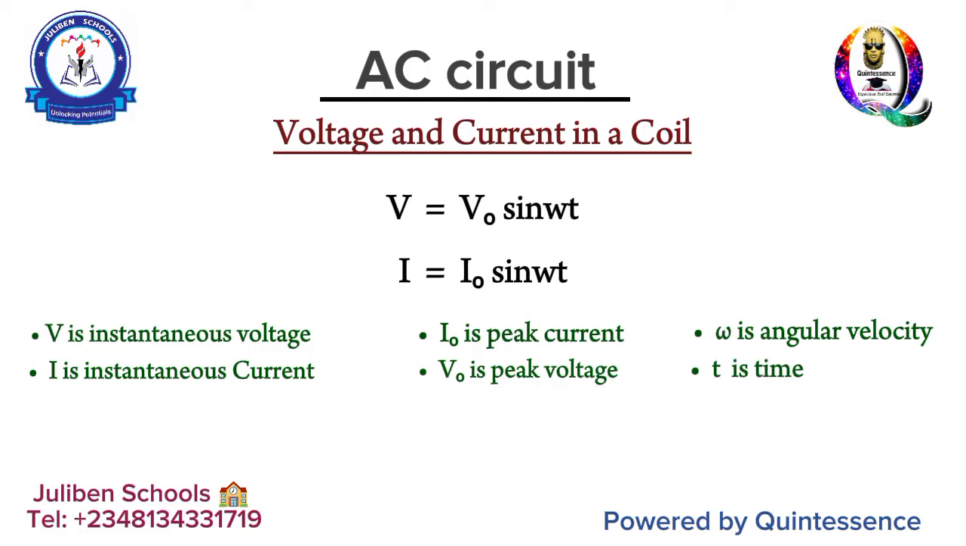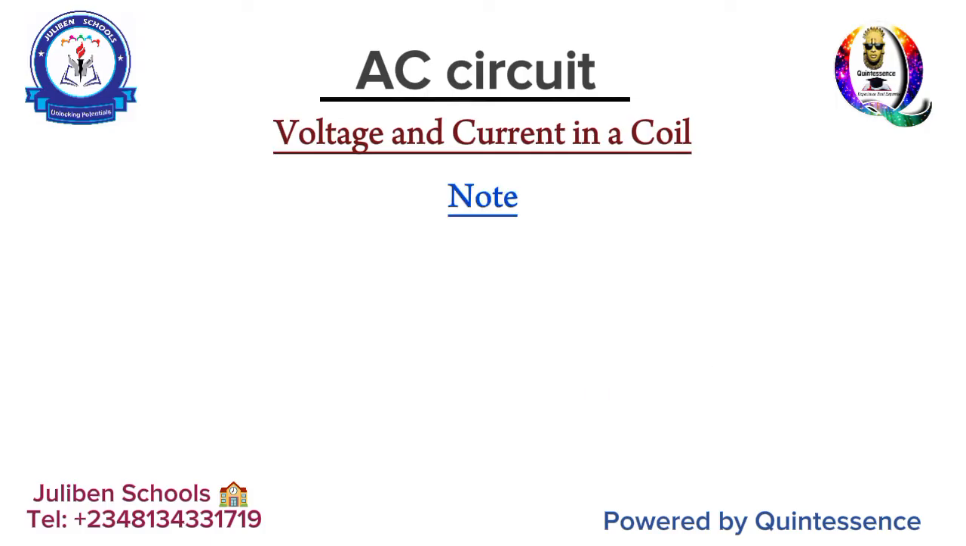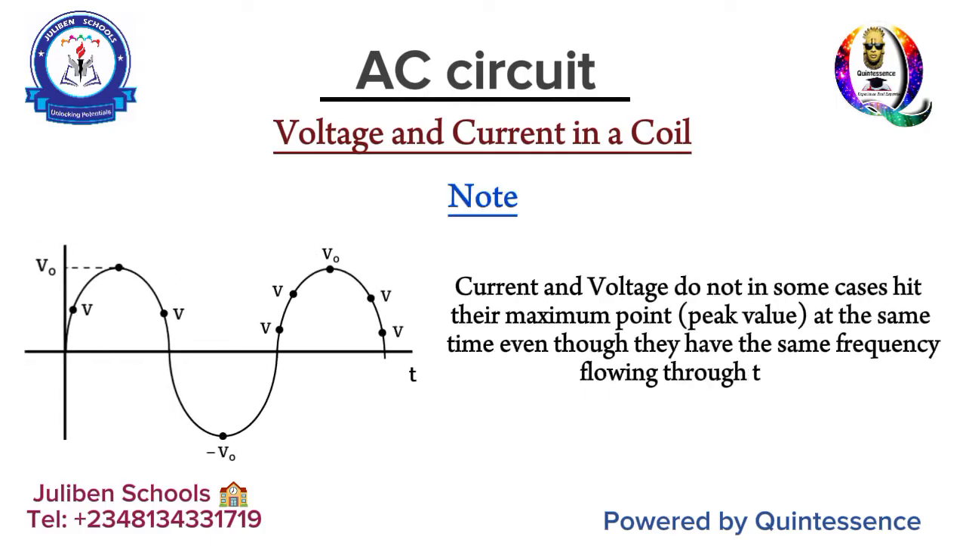Okay, so it is also very, very important for you to know that current and voltage do not, in some cases, hit their maximum point, their peak, at the same time, even though they have the same frequency flowing through them. That's the gospel truth. However, there are some cases where voltage and current can actually hit their peak at the same time, even though they have the same frequency, and that happens in a purely resistive circuit. We are going to see that as time goes on.